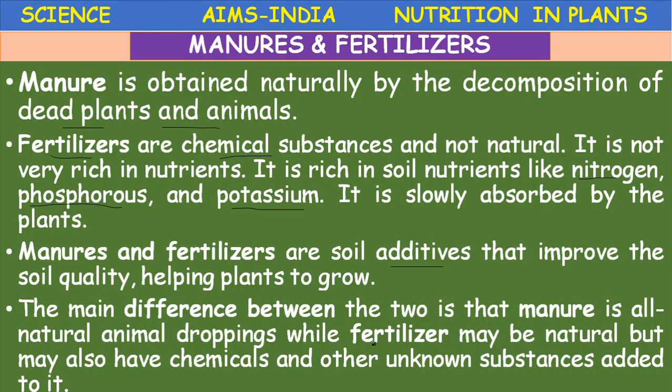More usage of chemical fertilizers will lead to salinity. Salinity means the soil becomes unfit for agriculture. So that's why manures and fertilizers can be added together, or added alternately, so that the soil balance can be maintained.